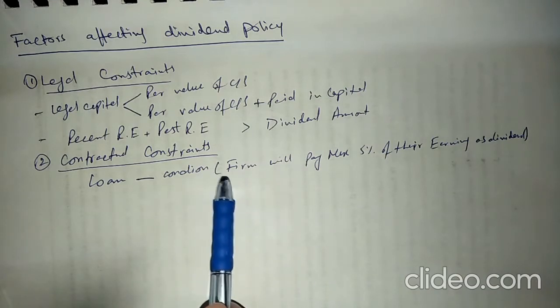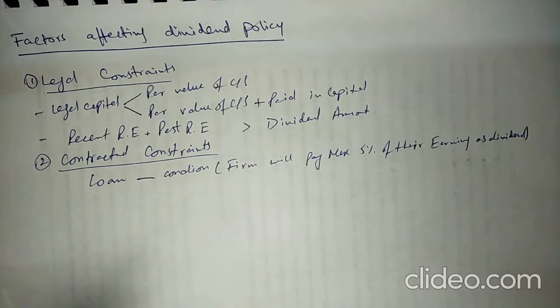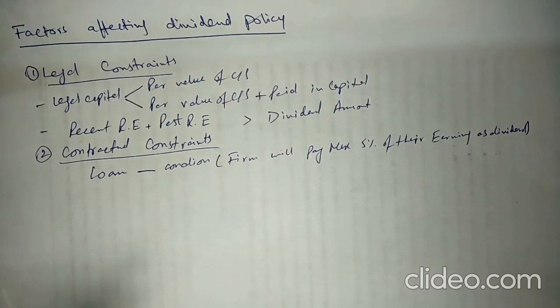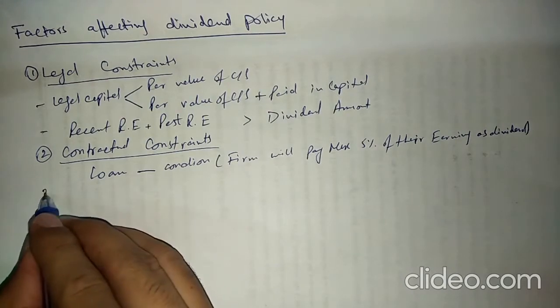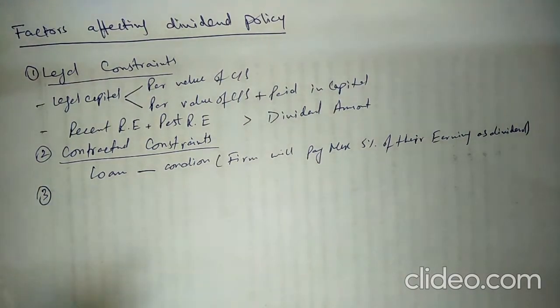There can be many types of conditions on loans, and these conditions will limit the dividend payments to shareholders.